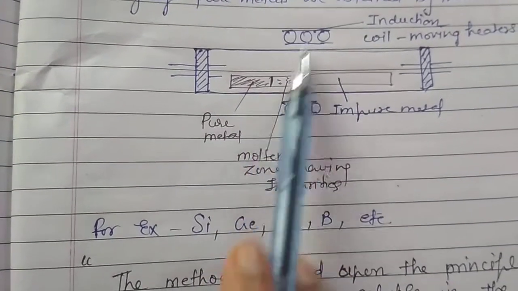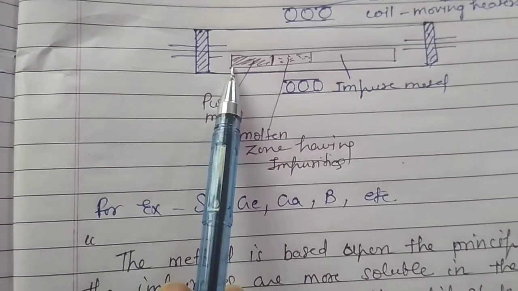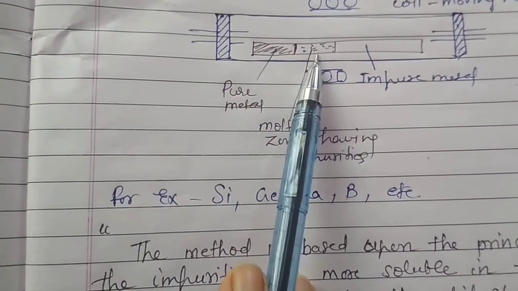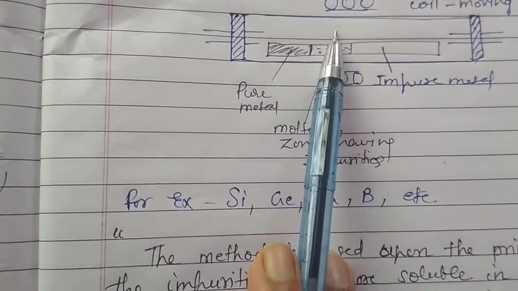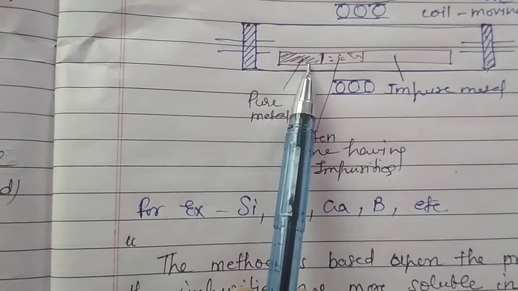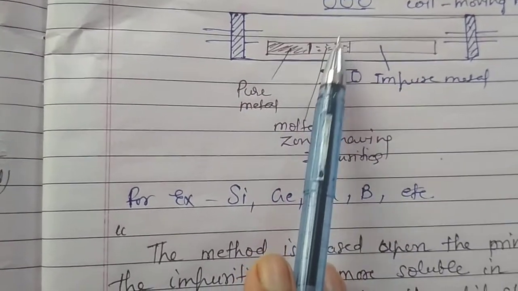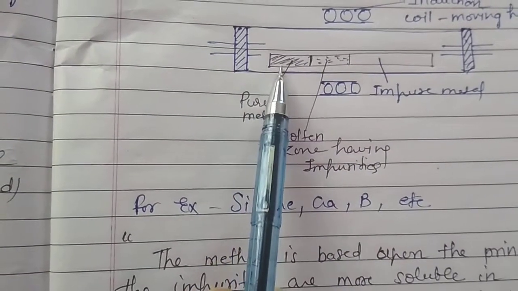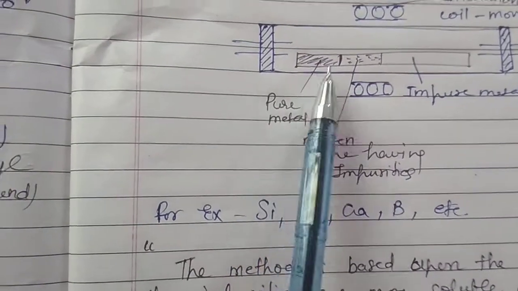The process of heating is repeated several times from one end to the other, by which the pure metal is collected at one end and the other end becomes impure. The pure metal can then be cut off, and like this the pure metal is obtained. In this process, the melt contains the impurities, because impurities are more soluble in the melt, while the pure metal recrystallizes on cooling.